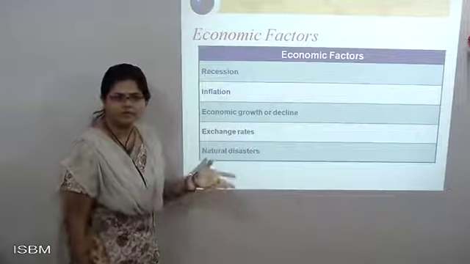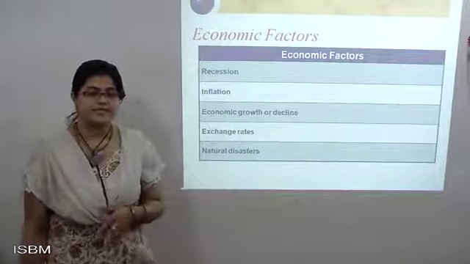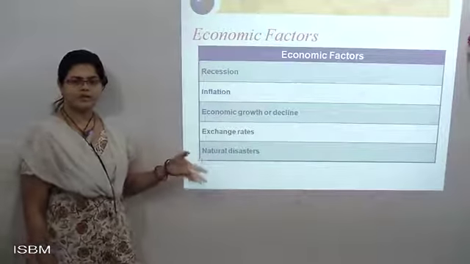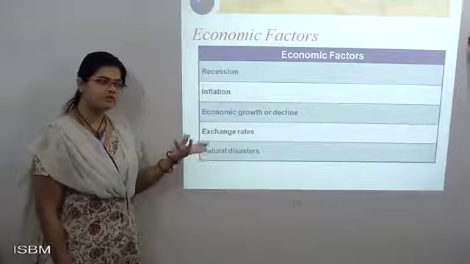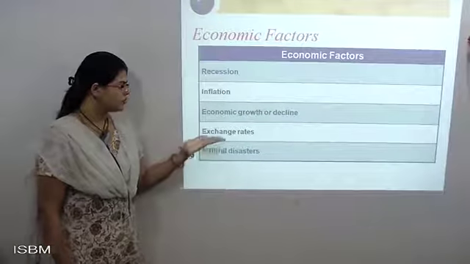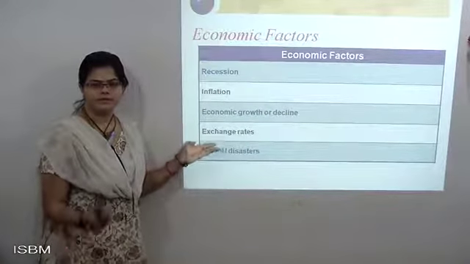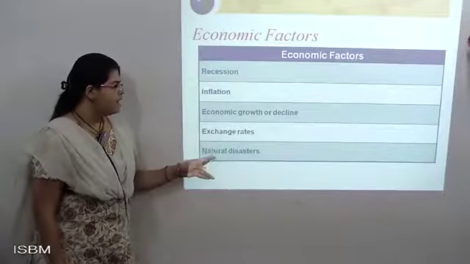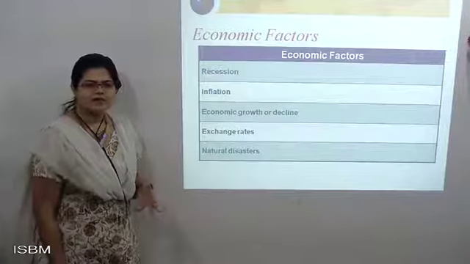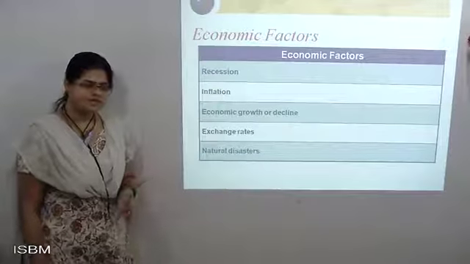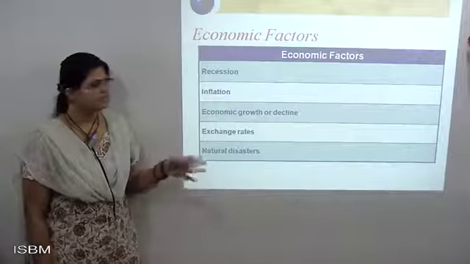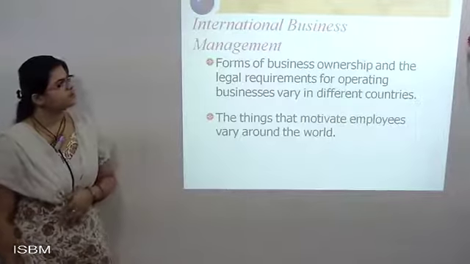Exchange rate creates a major problem, because when goods are distributed from one country to another, the exchange rate problem is there, because with the help of the rate, that creates a certain type of problem. Natural disaster, as when an earthquake comes or a certain disaster occurs, that also creates economical loss. So with the help of this, these factors have been described.